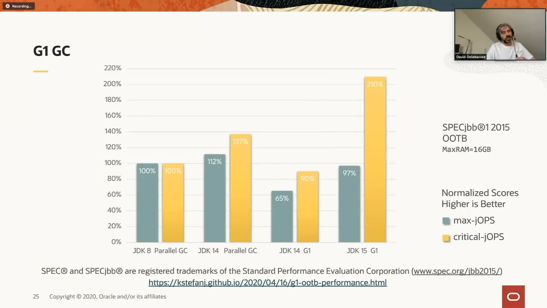So we can clearly see that G1 in 15 will improve the latencies. We see that there is a slight drop in terms of throughput, only 97% versus 100%. Well, it's basically a small trade-off. But when we see the benefit that it gives in terms of latency improvement, I think it's fair to say that it's okay to pay that small price.